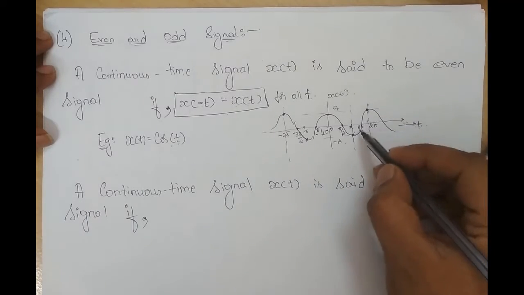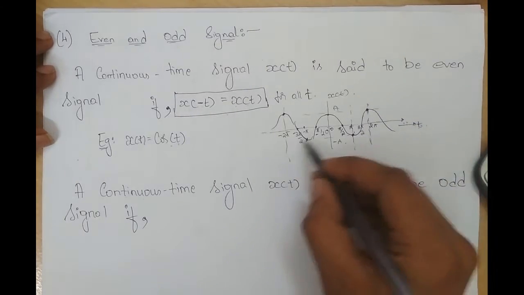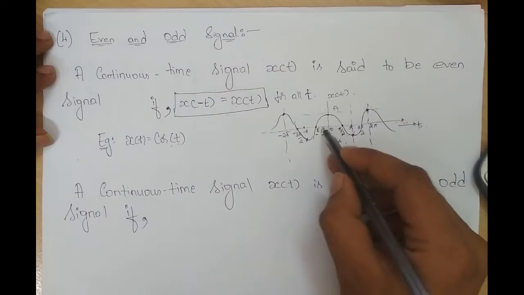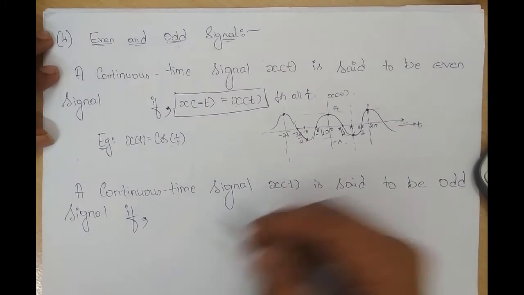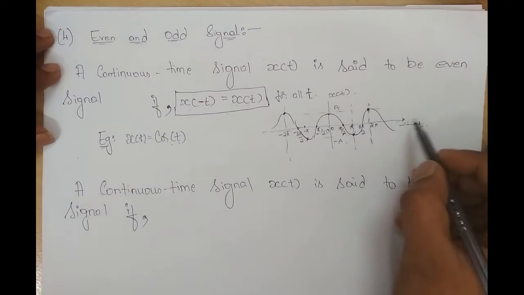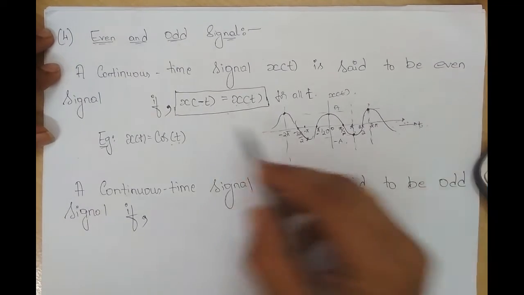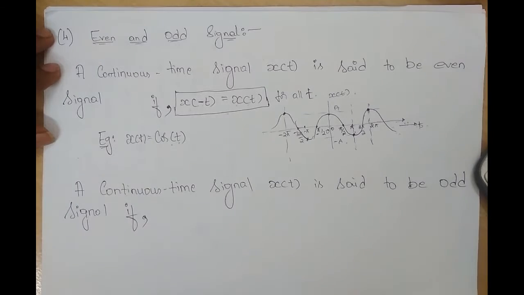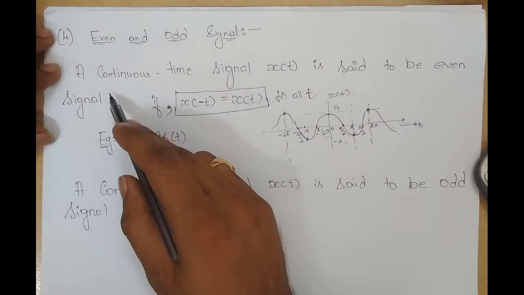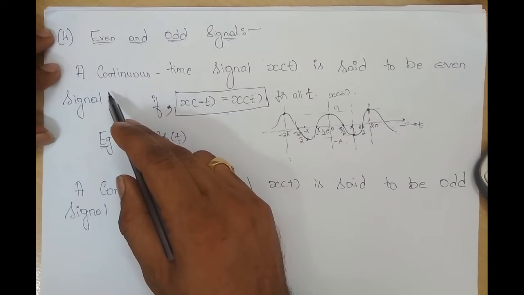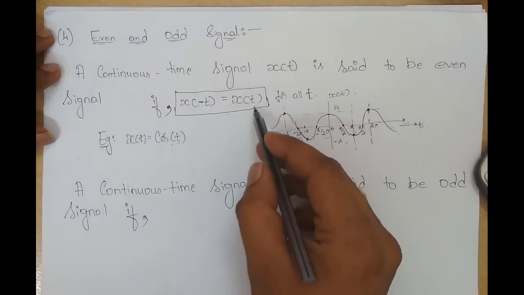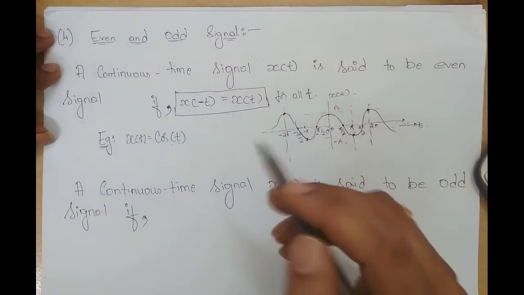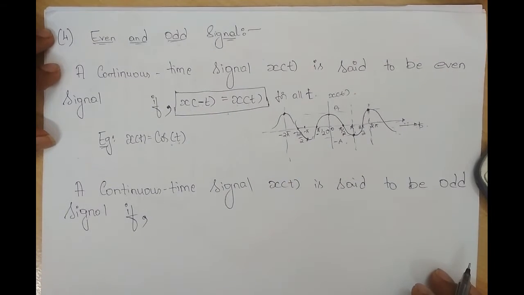For any time interval on the positive side, whatever the amplitude I have, it should be the same as on the negative side. So this will satisfy the condition x of minus t is equal to x of t. So what is an even signal? A continuous time signal x of t is said to be even if x of minus t is equal to x of t for all t. So this condition it has to satisfy.